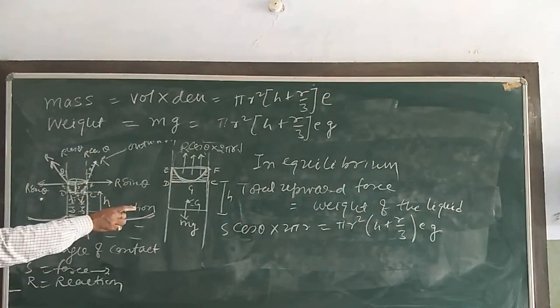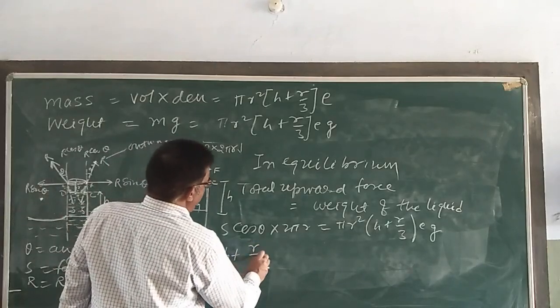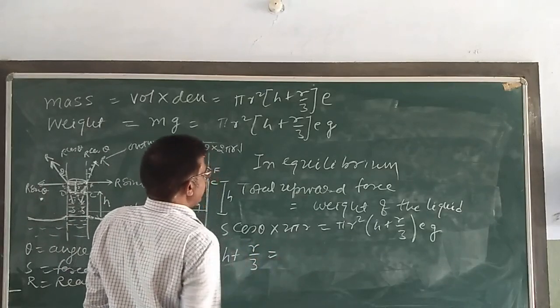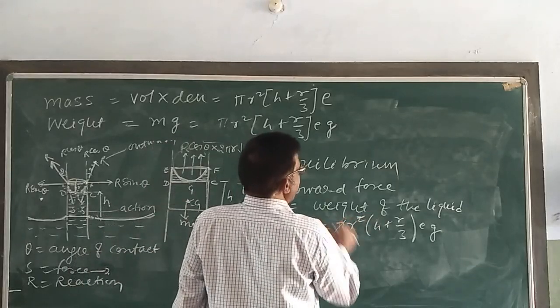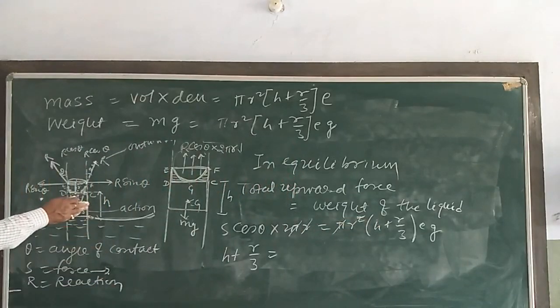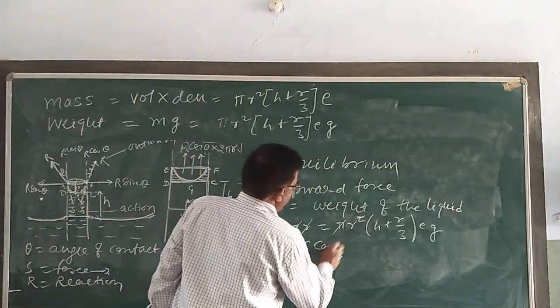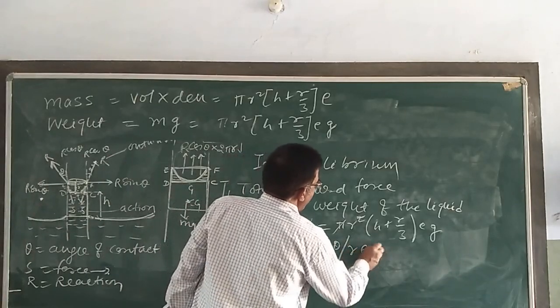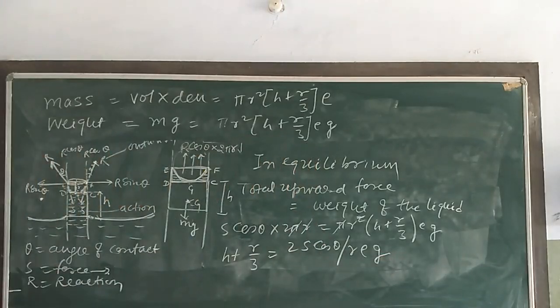Pi cancels with pi, r cancels with r. What we are getting here: h plus r by 3 equals twice S cos theta divided by r rho g.